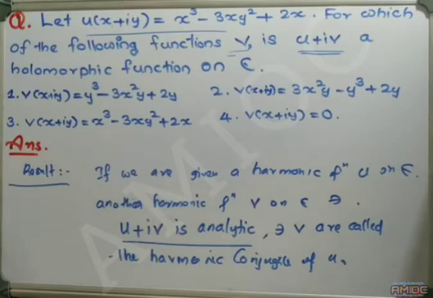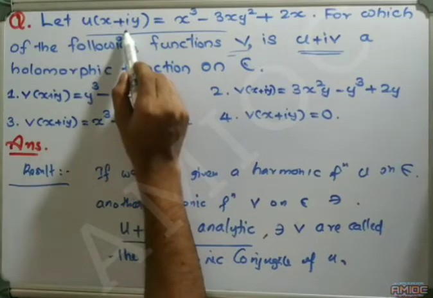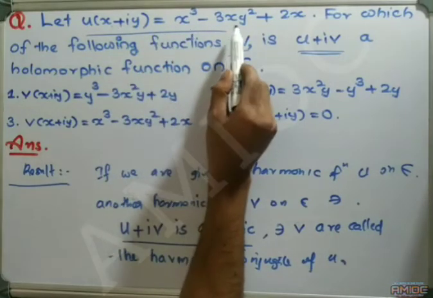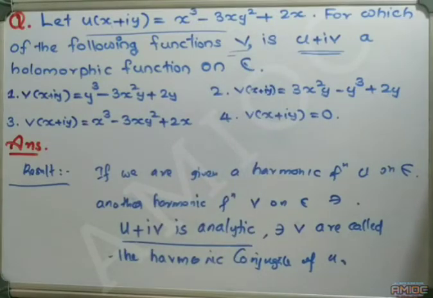The harmonic conjugate differs by a constant. If the harmonic conjugate exists, it is unique up to a constant. Here we are given the function u, which is x cube minus 3xy square plus 2x. From the examination point of view, the function must be harmonic. If the function is not harmonic, we cannot discuss the harmonic conjugate of the function. Now we can answer the question.